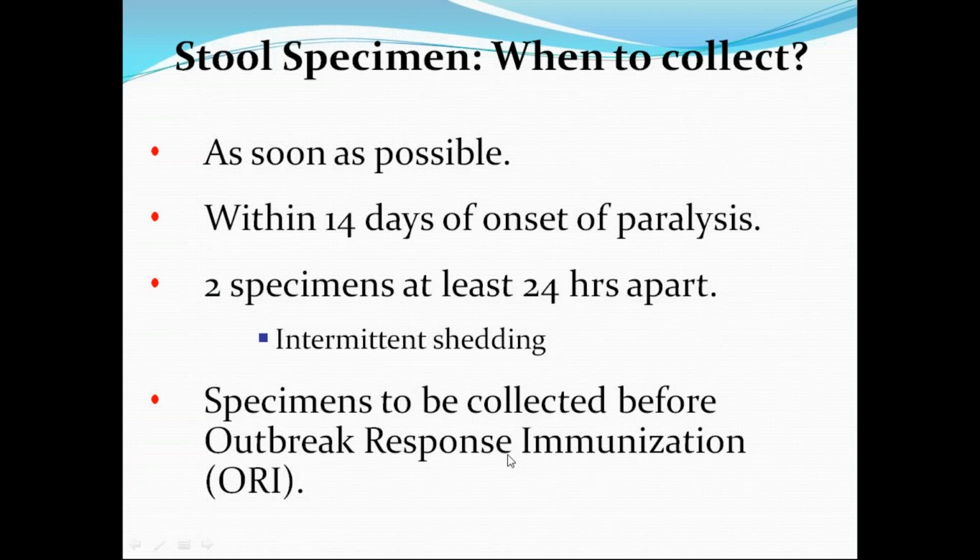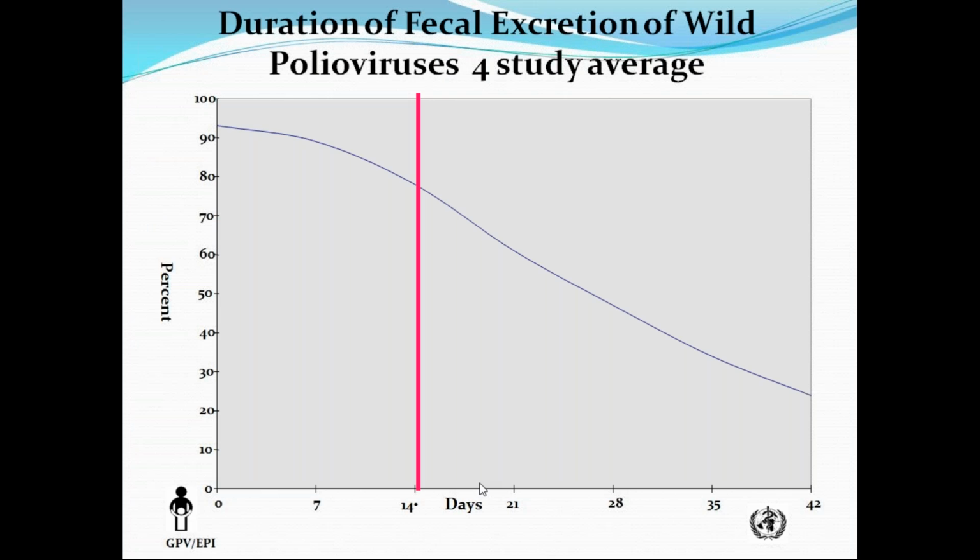Outbreak response immunization means whenever an AFP case is there, the surrounding 500 children will be given oral polio vaccine. Why 14 days? Because viral shedding in the stools will be maximum in the first 14 days. It will still be there in lower amounts up to 42 to 60 days, but it's not that effective.